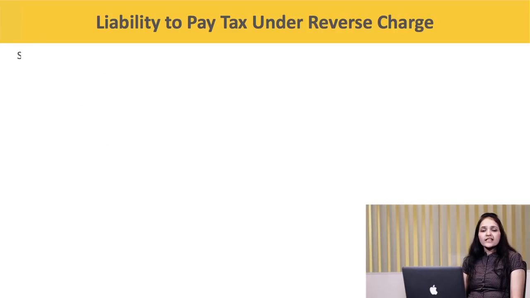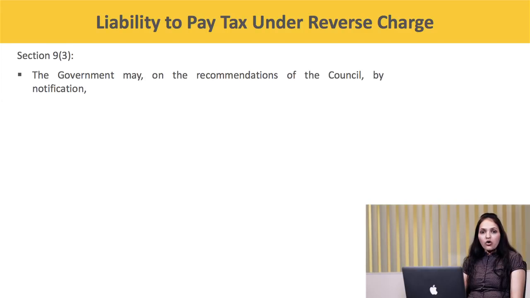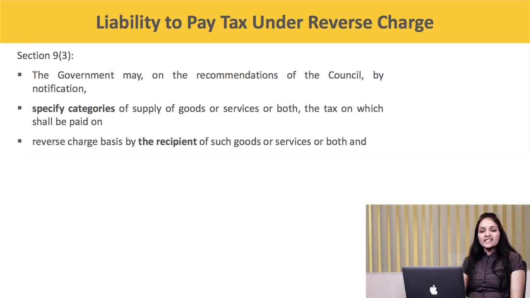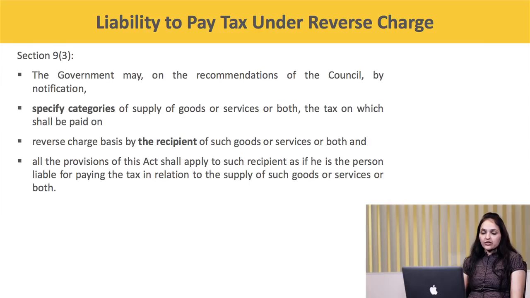Now let us understand what Section 9 subsection 3 says. It says the government may, on the recommendation of the council by notification, specify categories of supplies of goods or services or both, the tax on which shall be paid on reverse charge basis by the recipient of such goods or services, and all the provisions of this Act shall apply to such recipient as if he is the person liable for paying the tax in relation to the supply of such goods or services.